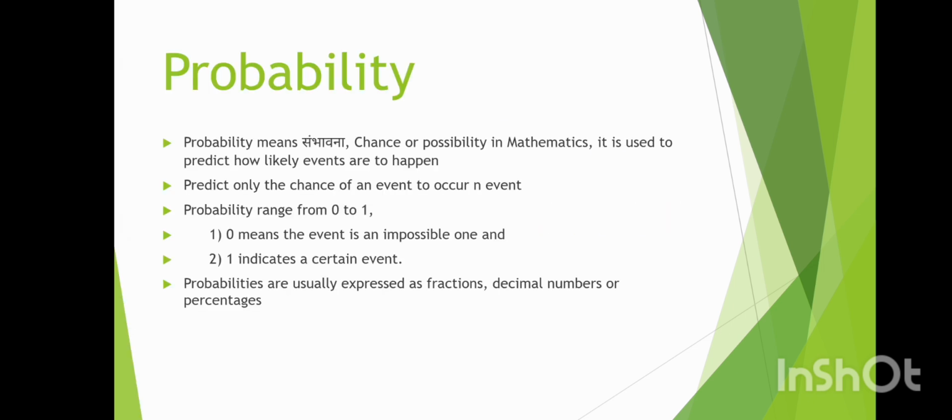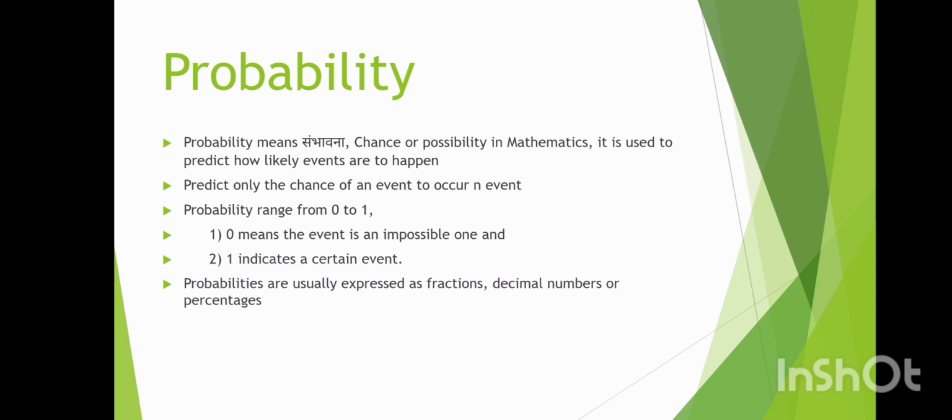So, what is probability? Probability means sambhavta. Chances or a possibility in mathematics. It is used to predict how likely events are to happen. Predict that only the chance of an event to occur.